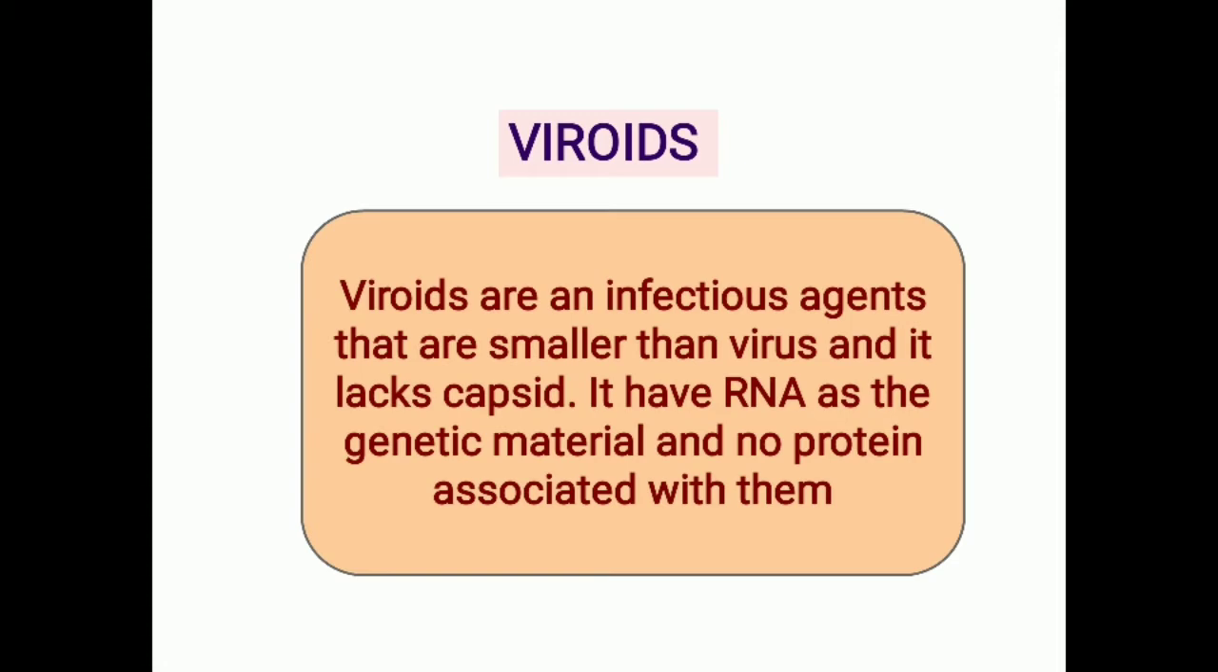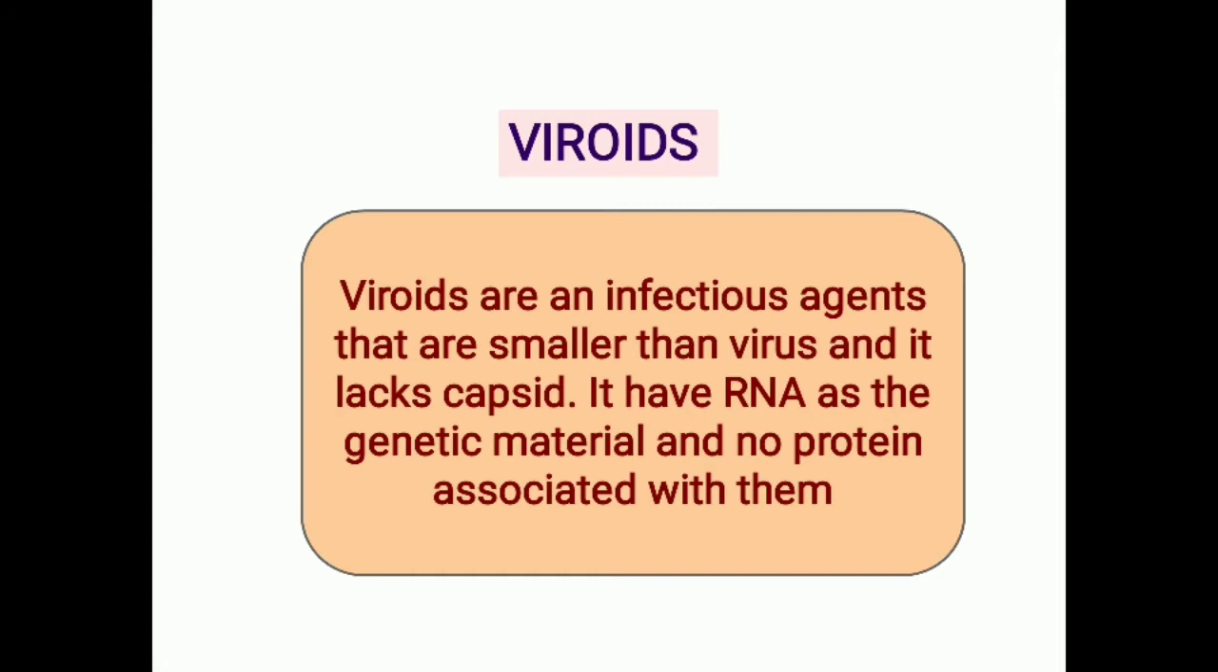This was first discovered by a scientist named T.O. Diener in 1971, and they found that viroids have a very low molecular weight and are infectious agents known to cause certain diseases such as the potato spindle tuber disease and citrus exocortis disease. So these are some diseases which are caused by the viroids.